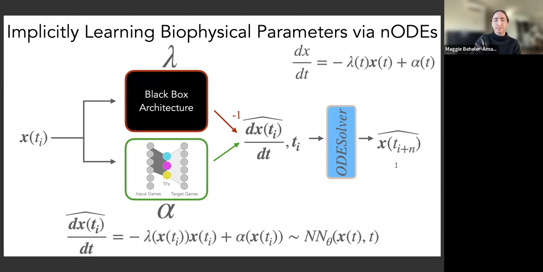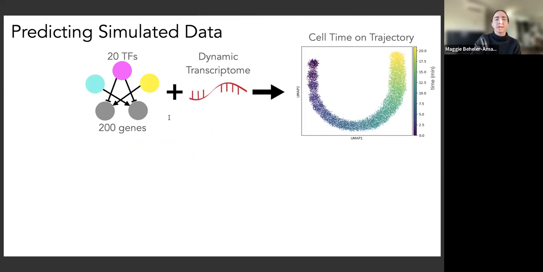Then we can use our ODE solver to integrate over the RNA velocity and estimate expression at a future time point. So I tested this model on a simulated data set of 20 transcription factors regulating 200 genes with a dynamic transcriptome that created a training data set of around 10,000 cells with a dynamic expression profile for 20 minutes. And I tested the model on 2,000 unseen cells arranged into 100 trajectories to validate the model's ability to predict trajectory profiles. So the model's given some initial time point at time 0, represented in purple, and it's asked to estimate the cell's behavior for the next 20 minutes along this axis, going all the way to yellow.